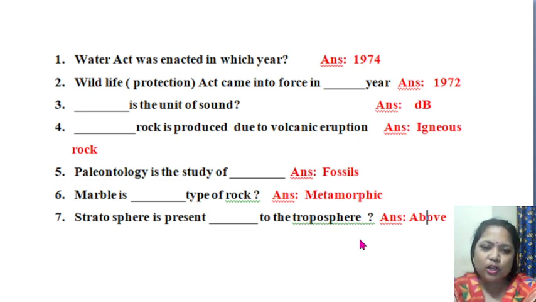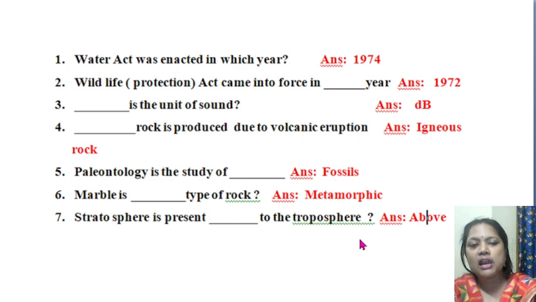Okay. Then question number 4. Dash rock is produced due to volcanic eruption. It is from which chapter? It is from your first chapter, unit 1, first class. Means we have the fundamentals of environment, isn't it? In which you have learned about lithosphere, hydrosphere, atmosphere. So the fourth question is based on the lithosphere. So in lithosphere you have learned about rock and soil.